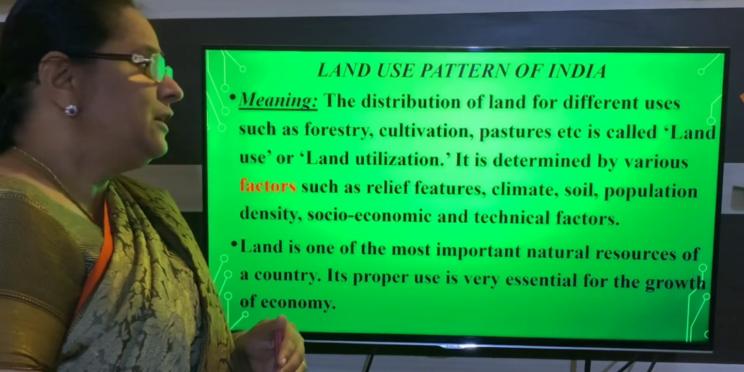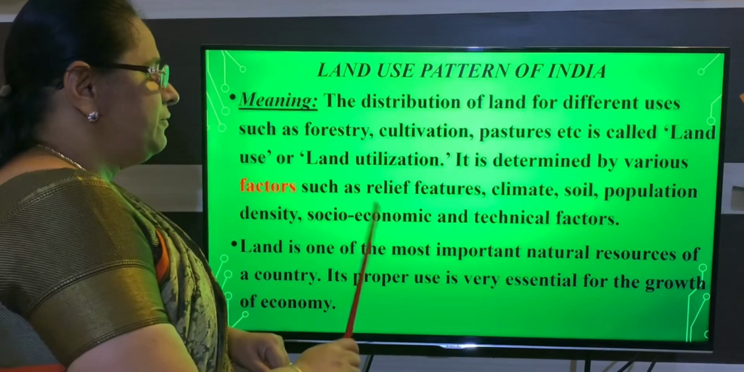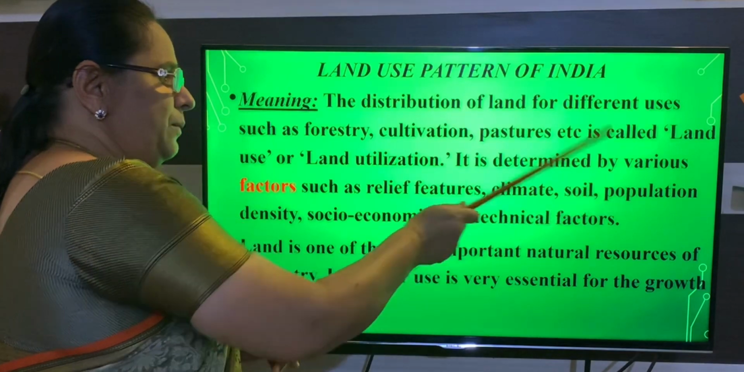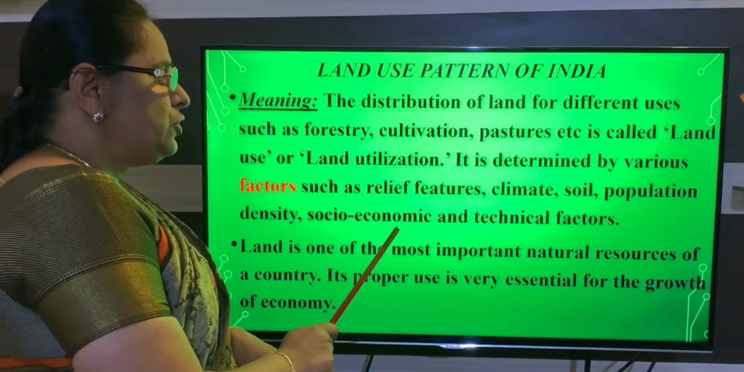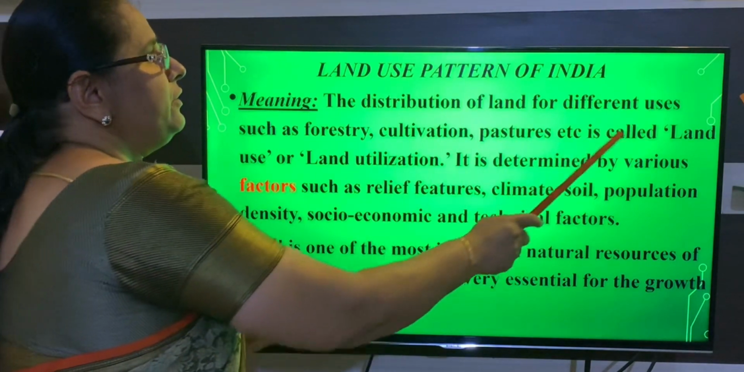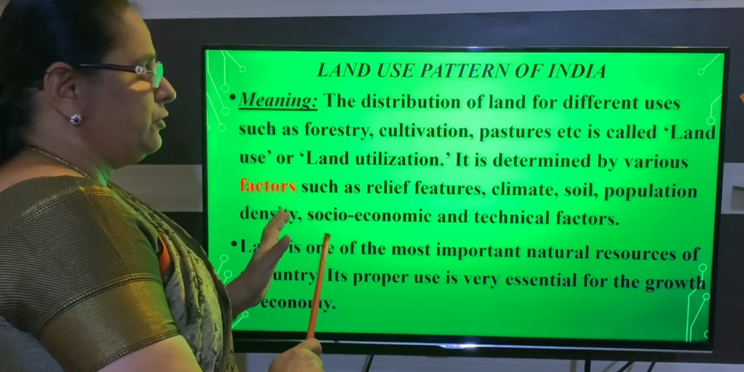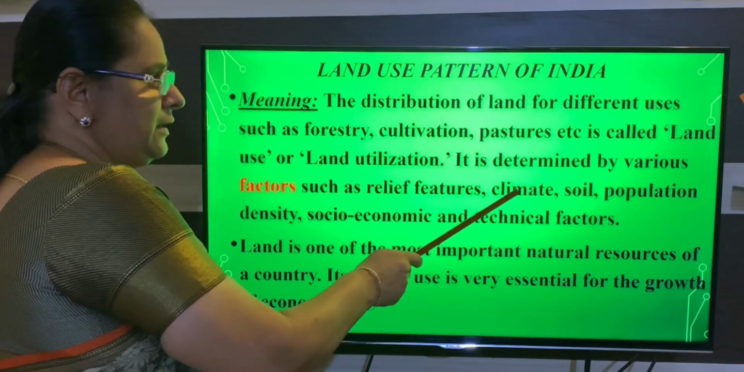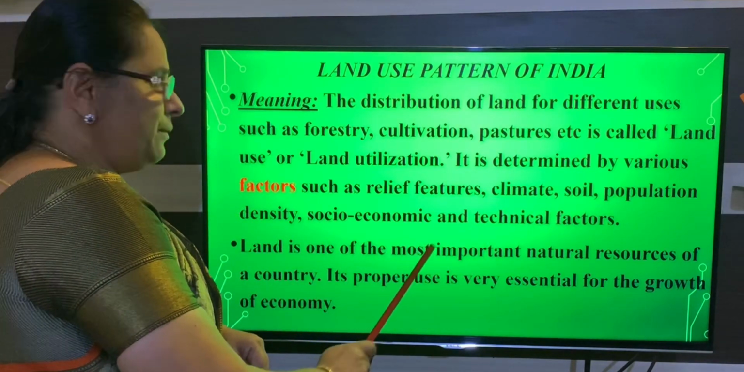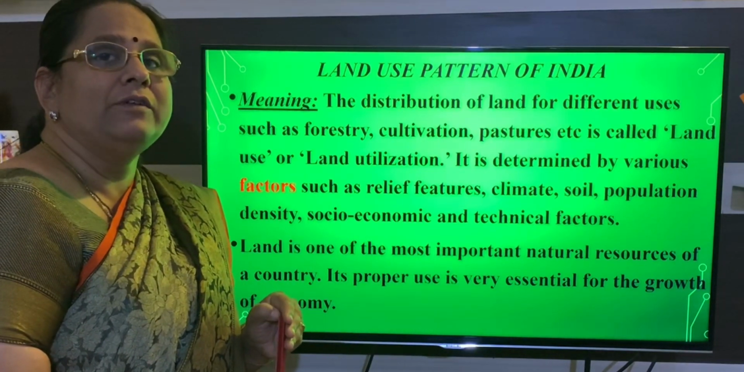The next we will see the factors. The first one is relief feature, climate, soil, population density, socio-economic and technical factor. These are the factors for different land use pattern. So remember, what are the factors? First one is relief feature, climate, soil, population density, socio-economic and technical factor. These are the factors of land use.